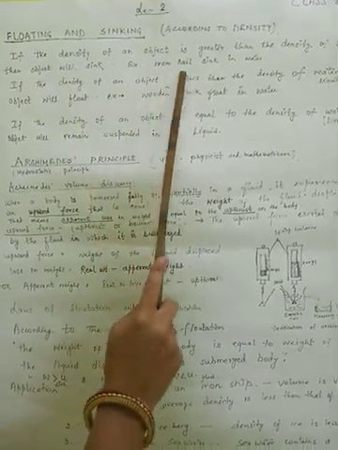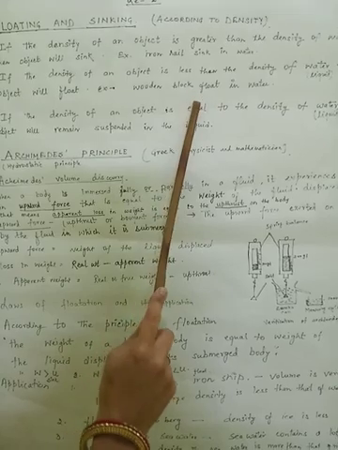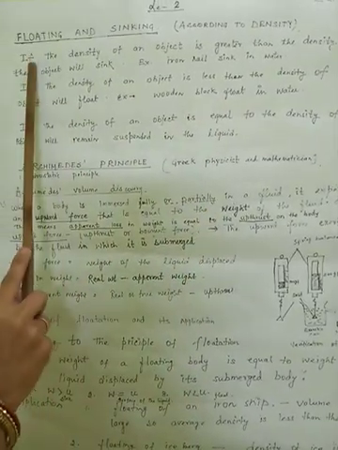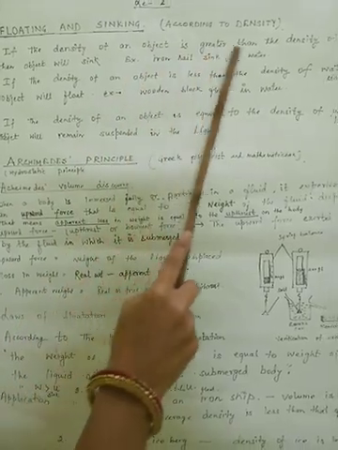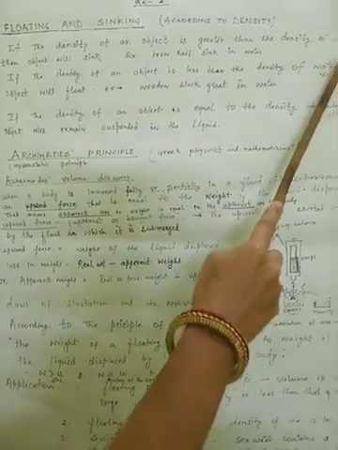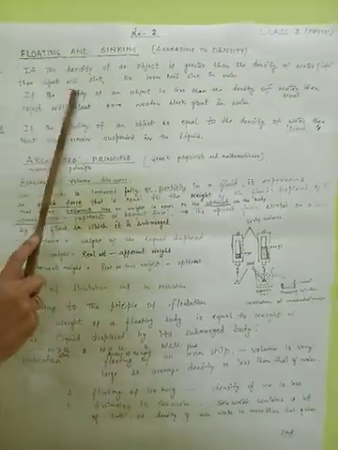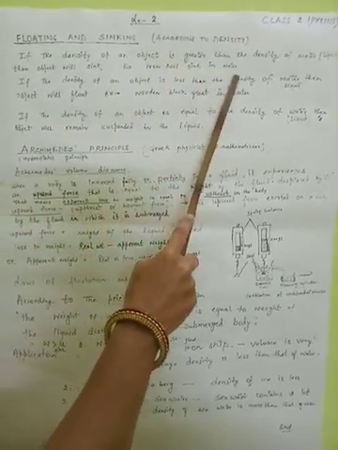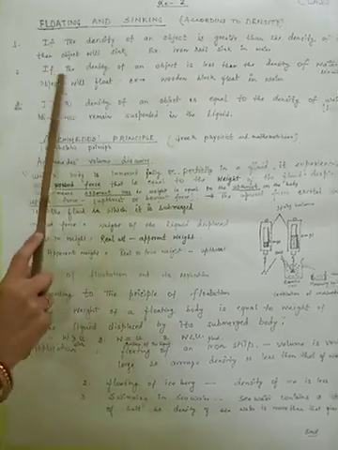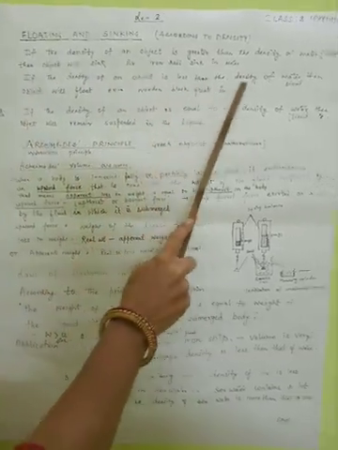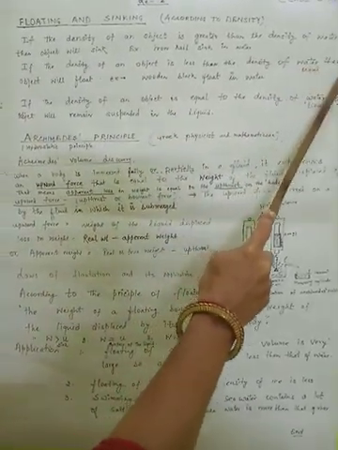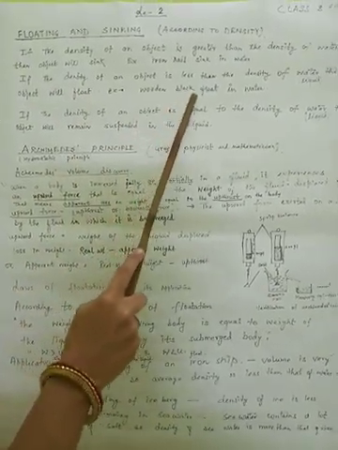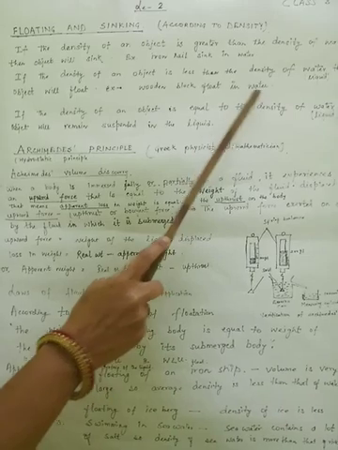In which condition will an object sink, float, or partially remain suspended in the liquid? If the density of an object is greater than the density of water, that is liquid, then the object will sink. Example, iron nails sink in water. If the density of an object is less than the density of water or liquid, then the object will float. A wooden block floats in water.